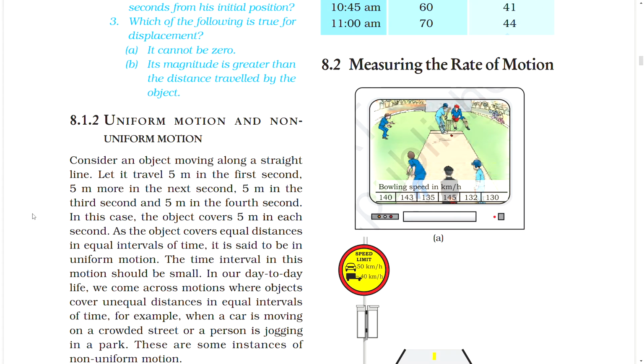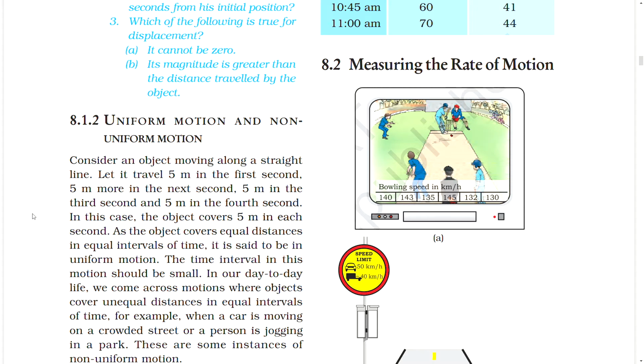8.1.2 Uniform motion and non-uniform motion. Consider an object moving along a straight line. Let it travel 5 meters in the first second, 5 meters more in the next second, 5 meters in the third second, and 5 meters in the fourth second. In this case, the object covers 5 meters in each second. As the object covers equal distances in equal intervals of time, it is said to be in uniform motion. The time interval in this motion should be small.